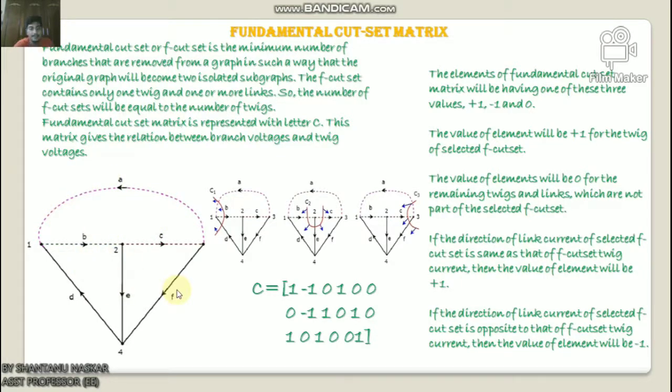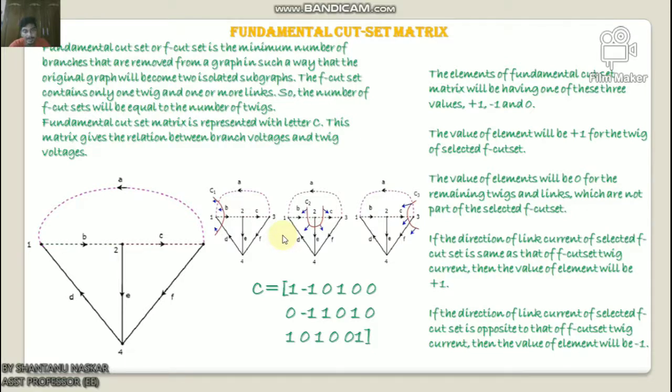Okay. So by removing one twig and the necessary links at a time, we will get one f-cut set. So there will be 3 f-cut sets, since there are 3 twigs. These 3 f-cut sets are shown in this figure. We will have 3 f-cut sets, C1, C2 and C3, by removing a set of twig and links. We will get the row-wise element values of the fundamental cut set matrix from each f-cut set.